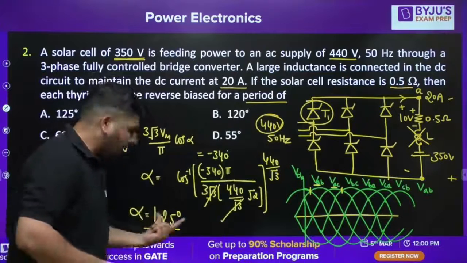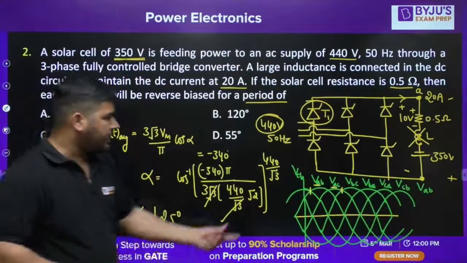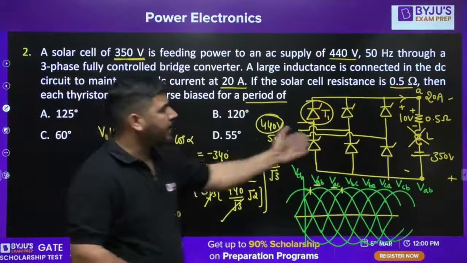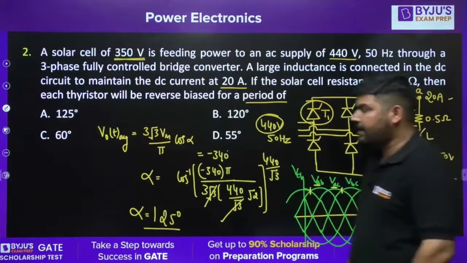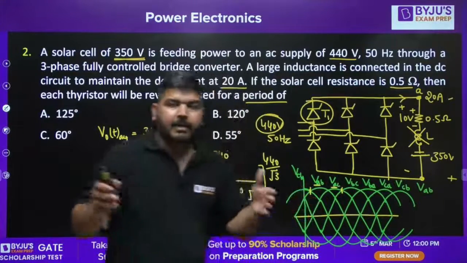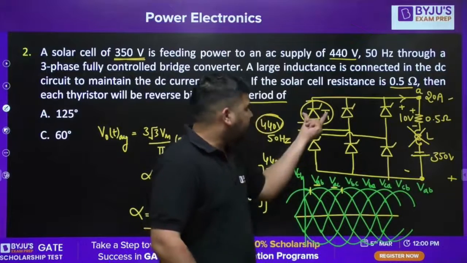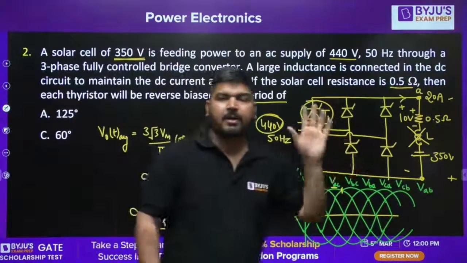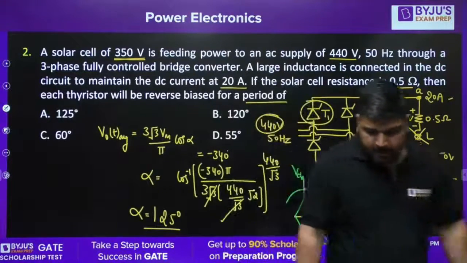Now the question is, sir, alpha is 125. Does it affect the conduction of this T1 thyristor? No, sir. Why not? Because the conduction is continuous. Since the conduction is continuous, you can say that in the entire 360 degree interval, this T1 will conduct only for 120 degree. For 240 degree, it will remain reverse biased. Okay. For 240 degree, T1 will remain reverse biased.